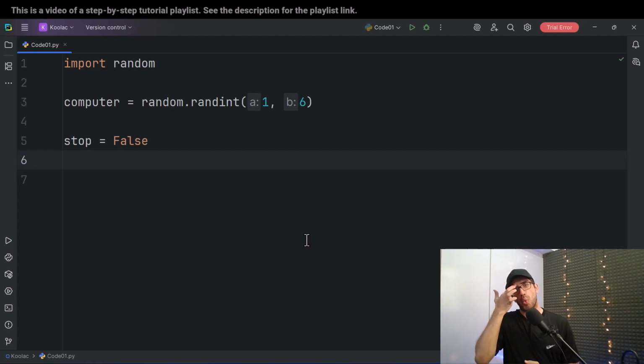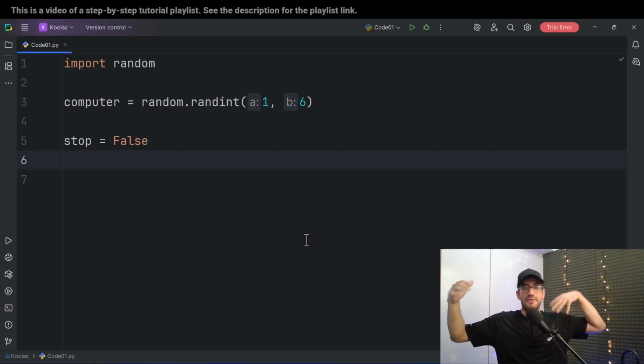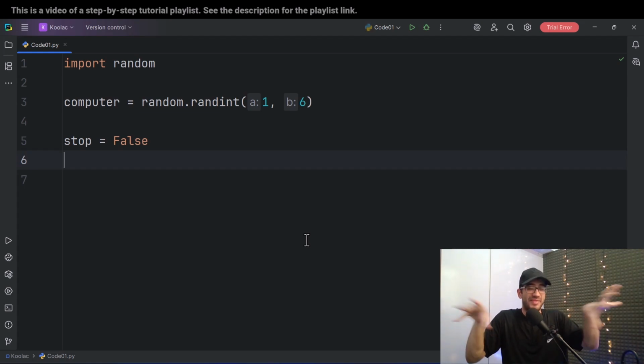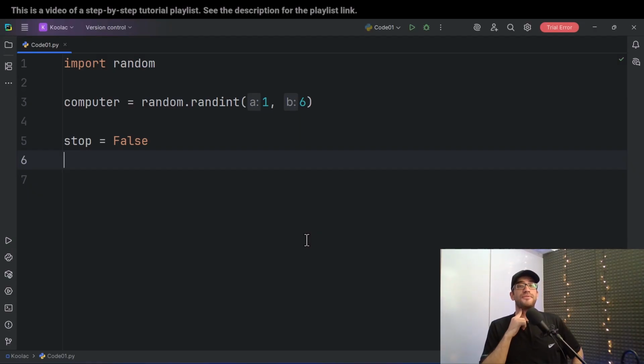Maybe you say, oh, why are we defining this variable? Because actually the thing that is in my mind, the kind of process that I want to code, is that if the variable stop is false, it means that it is not the time to stop this game yet. So if the stop variable is false, it means that we should continue guessing. But if the stop variable is true, in that case, we need to stop this game. Maybe you don't understand it yet, but you will see all the stuff, and you will understand it better in a couple of minutes.